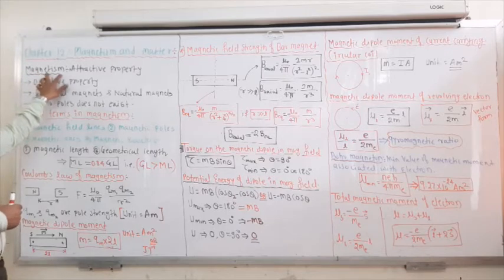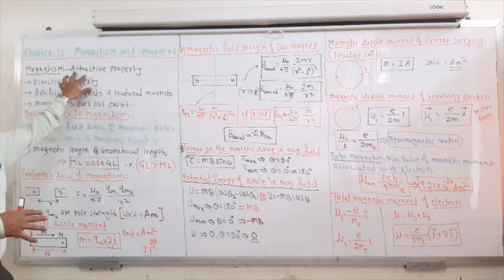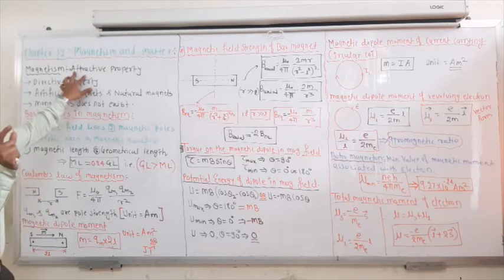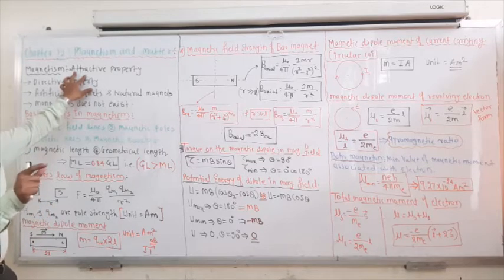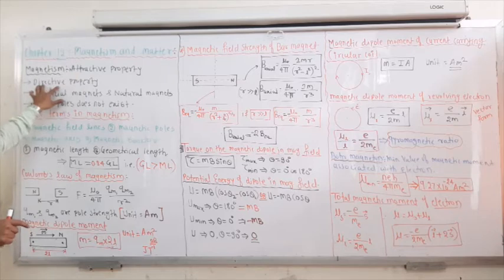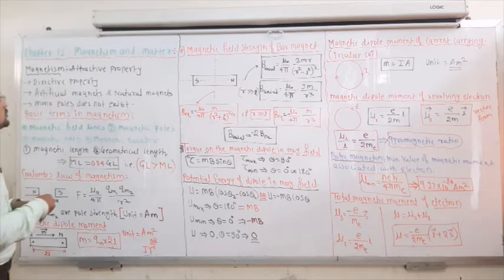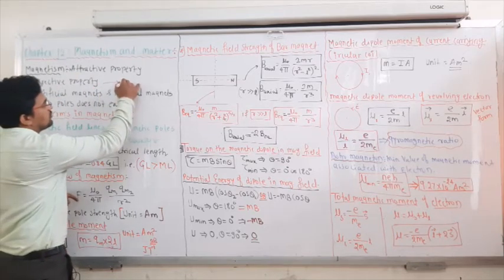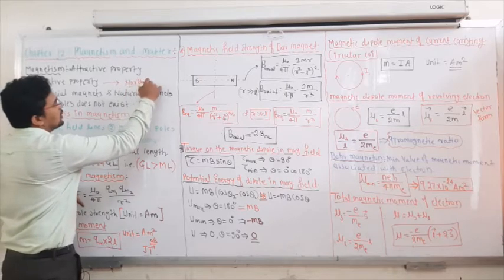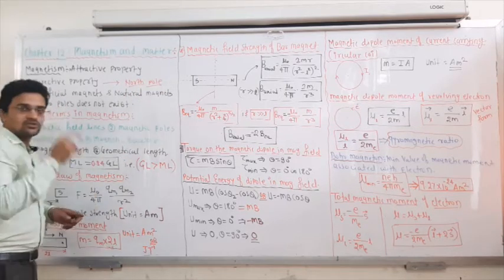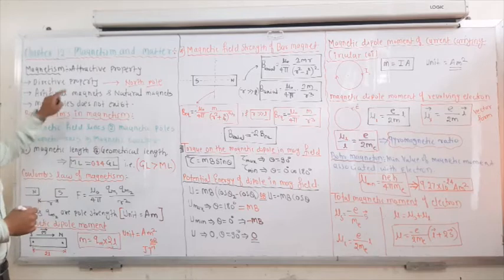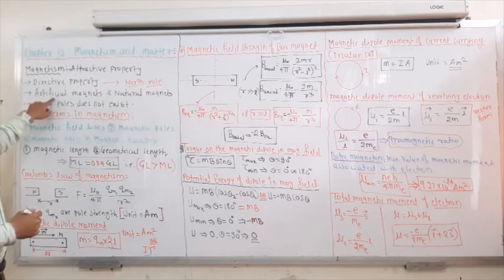Magnetism is the attractive or repulsive property of a material. That material is known as a magnet, and a magnet has a directive property. Why directive property? Because whenever you suspend this magnet, it will always point towards the north pole. That shows the direction, that's why it is the directive property.